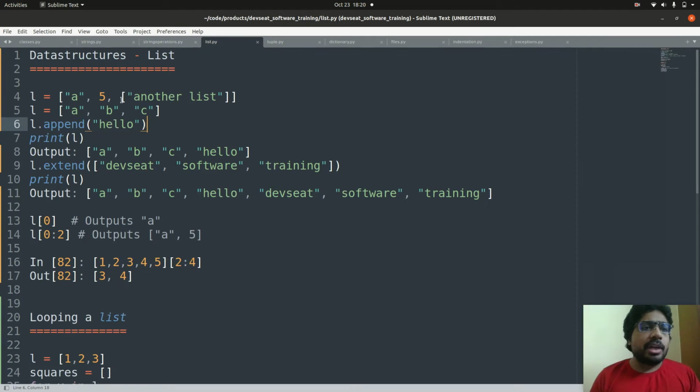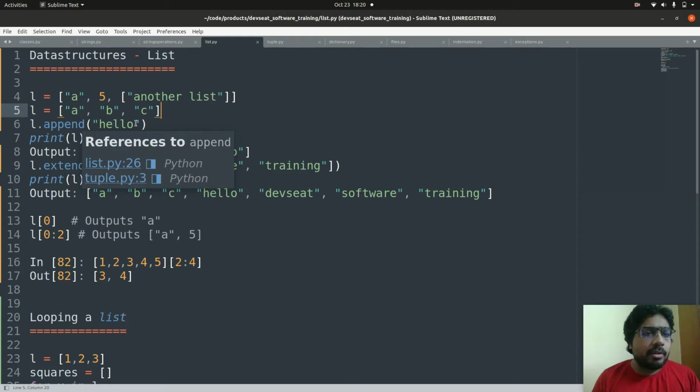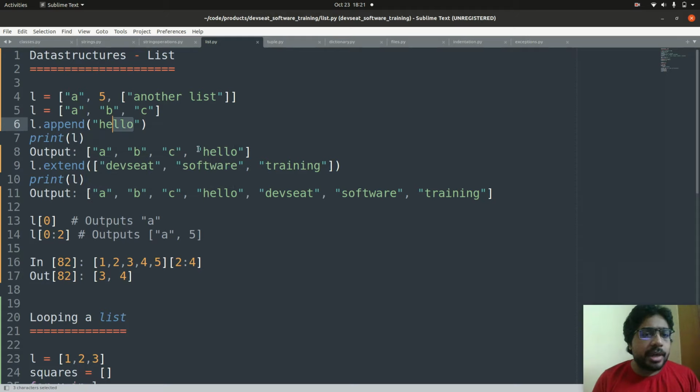List is a set of elements of any data type. For example, A is a string and 5 is an integer. Let us take a simple example of L equal to ABC. If you want to add an element to a list, then you can use l.append of hello, then hello will be added to the end of the list. Or if you want to add a list of items to a list, then you can simply do l.extend of list, then all the elements present in the list will be added to the end of the list.